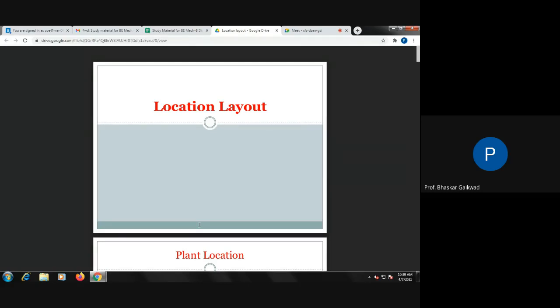Okay, so these are the things we're going to see in this chapter, and at last we are going to see the selection of the material handling equipment. In industry, after the raw material, the next part is the material handling equipment.